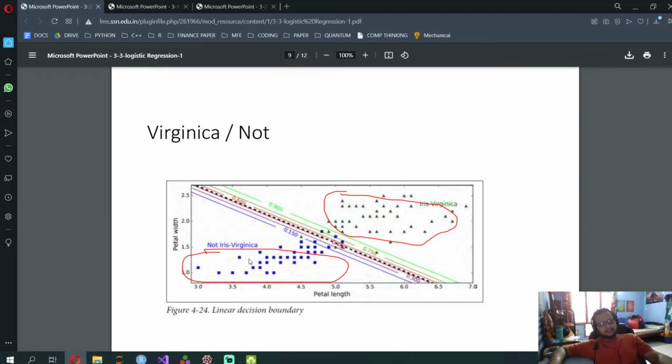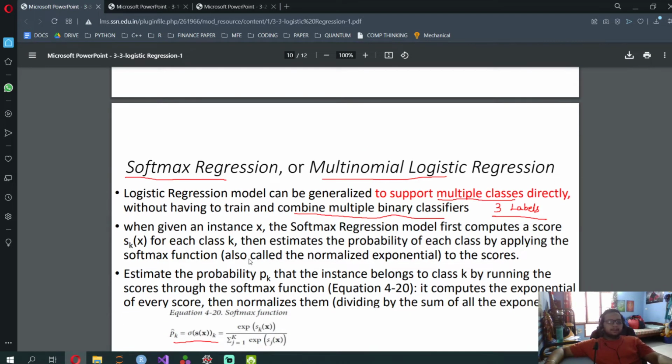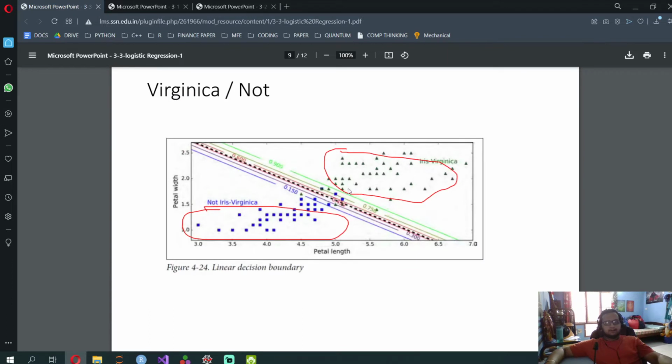It gets a z value, and then it outputs 0 or 1 and checks. If I have predicted the y value as 0 but it's actually 1, it says there's an error, finds the cost function, reduces the error using gradient descent, then comes back over here and predicts it as 1. So that is with respect to logistic regression. Now softmax regression is for implementing multiple classes. We want it to tell not only Virginica or not Virginica, but whether it's Virginica, Setosa, or Versicolor.